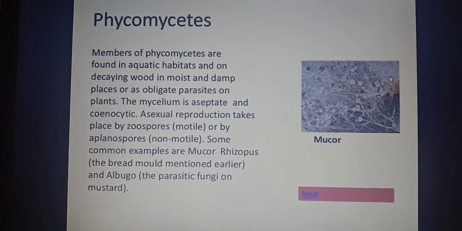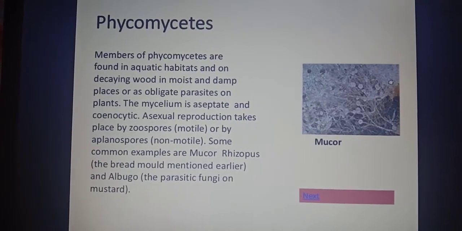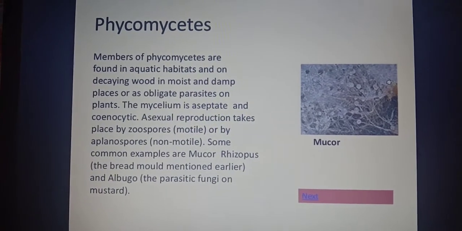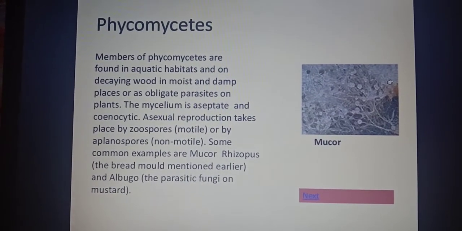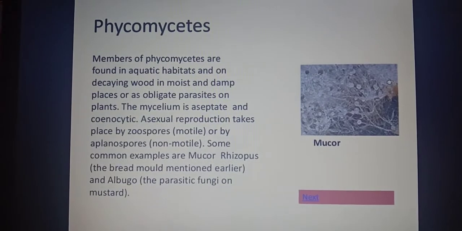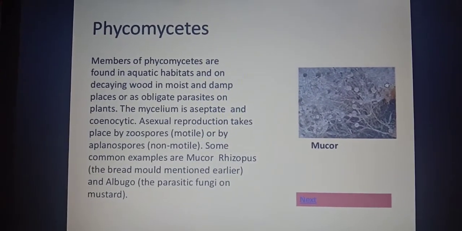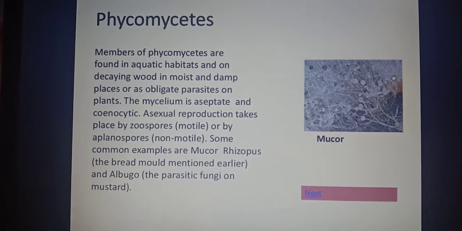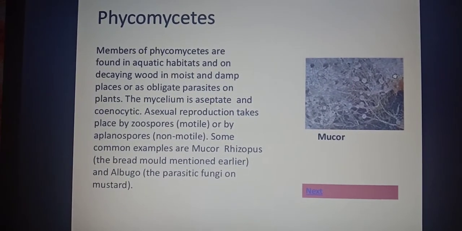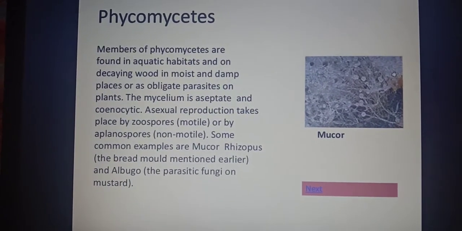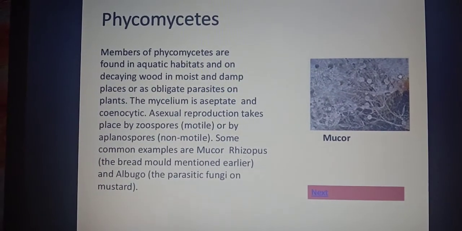In that case, the mycelium is said to be aseptate. A means not, septate means wall, so they do not have walls, and they are cenocytic in nature. Cenocytic means multinucleated mycelium.